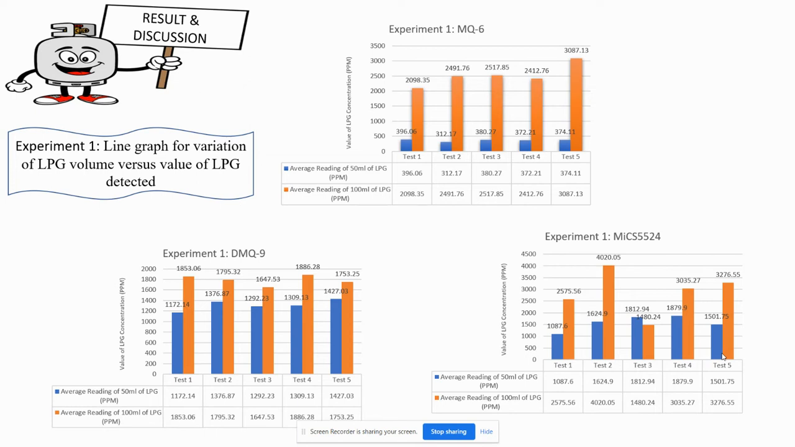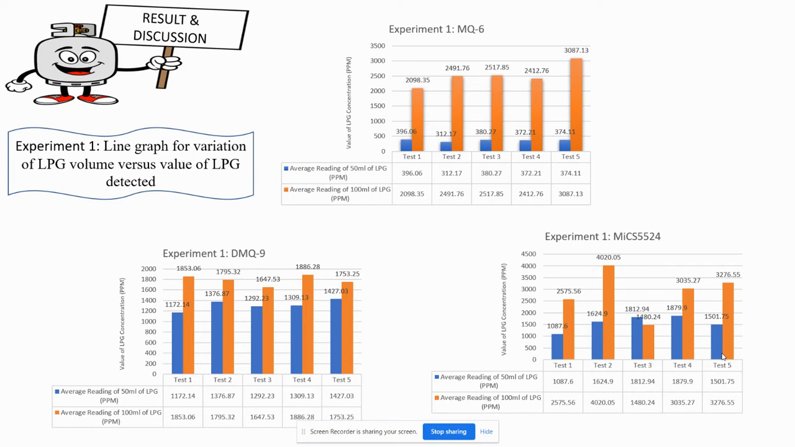As for the MQ9, it shows that the MQ9 performs lesser in higher concentration compared to MQ6 and MICS 5524, but it performed much better than MQ6 in lower concentration. It also gives a very stable reading throughout the test compared to the other two sensors. Finally, for MICS 5524, it shows a very unstable reading at higher concentration, although the reading shows it has the